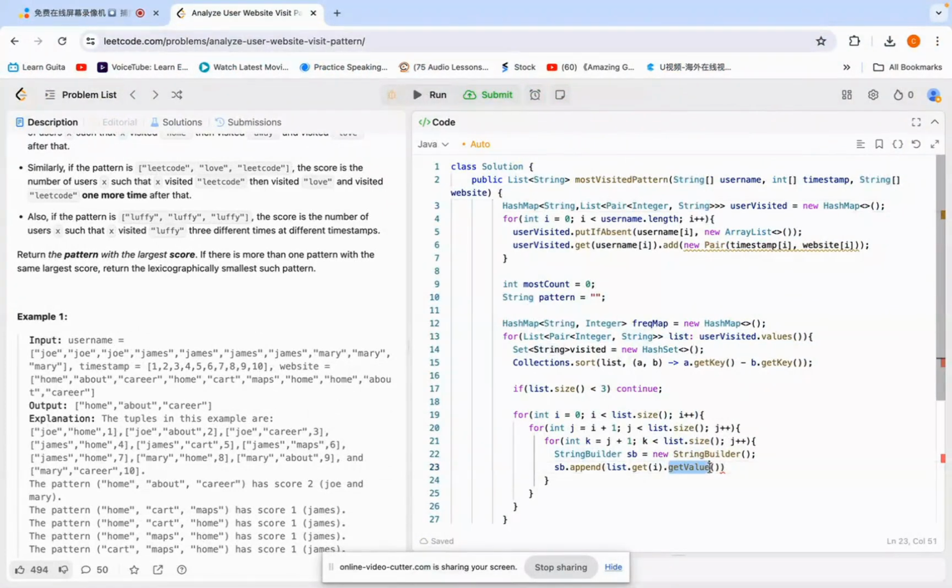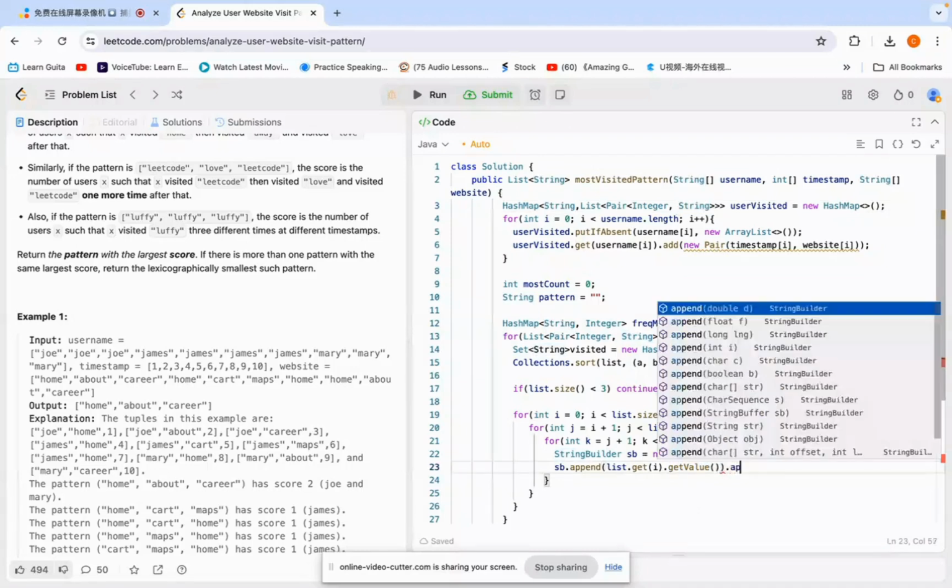So if we use the get key, we just get the timestamp. If we get the value, we get this string. So we know the string is the website, right? So that's why we need to permute the website, right?